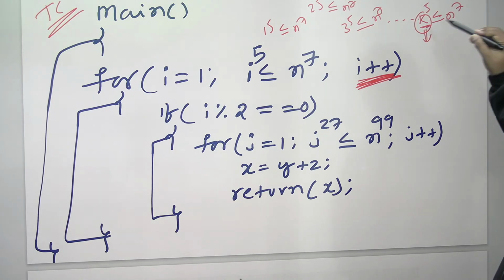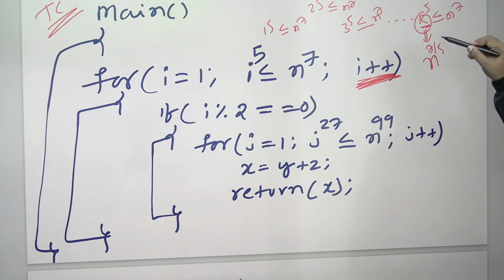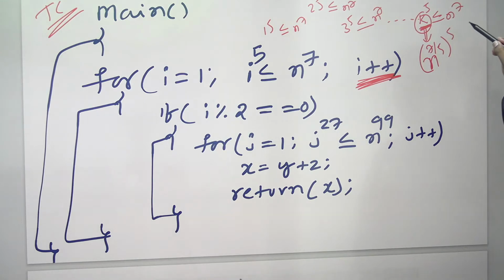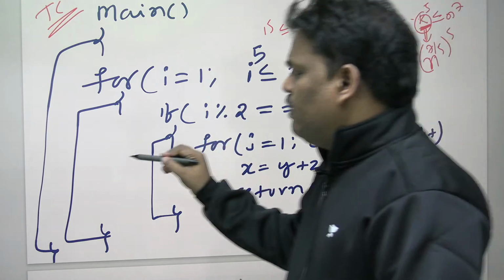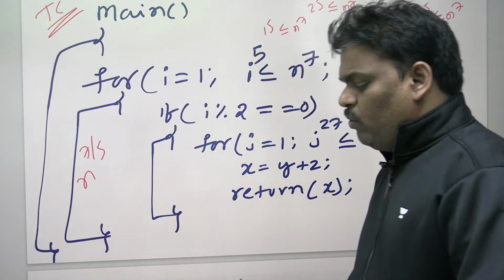If I write the k value as n power 7 by 5, then n power 7 by 5 whole power 5. Since a power m whole power n is a power mn, the 5 cancels, so we get n power 7. So the last k value where this condition is true is n power 7 by 5. So this loop is running n power 7 by 5 times, because further it will fail only.